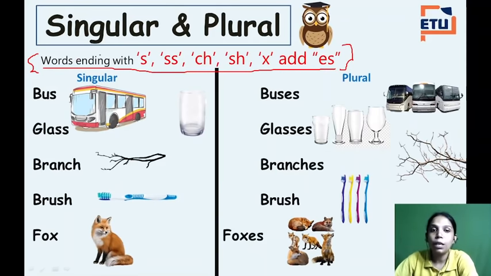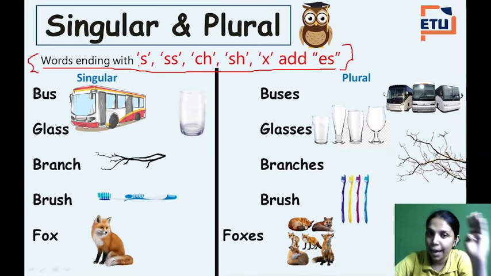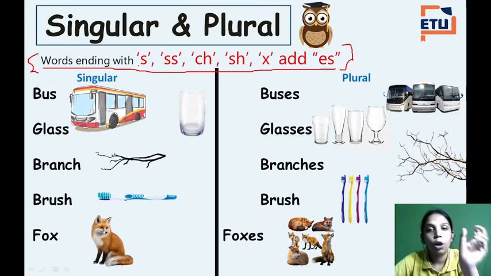Now see, words ending with S. The words that end with S or SS, CH, SH, X, the words that are ending with these kinds of letters will always have the letters ES added. You just have to blindly write it. The words that always end with S, SS, CH, SH and X will always have a pair of letters to be added, that is ES.